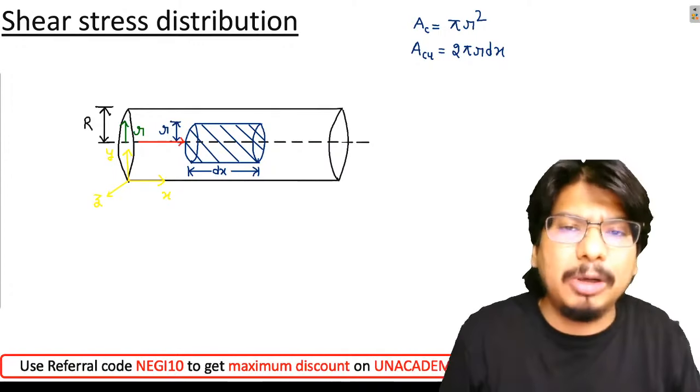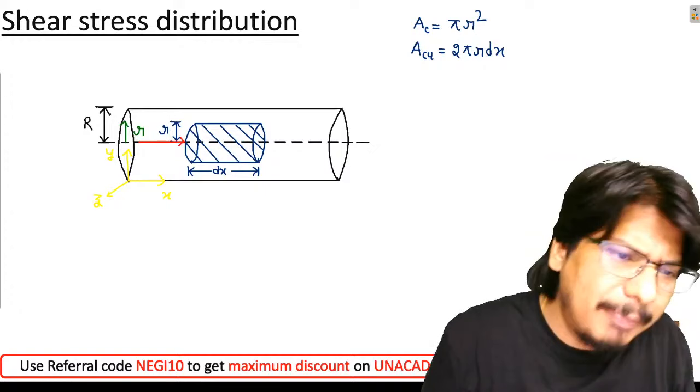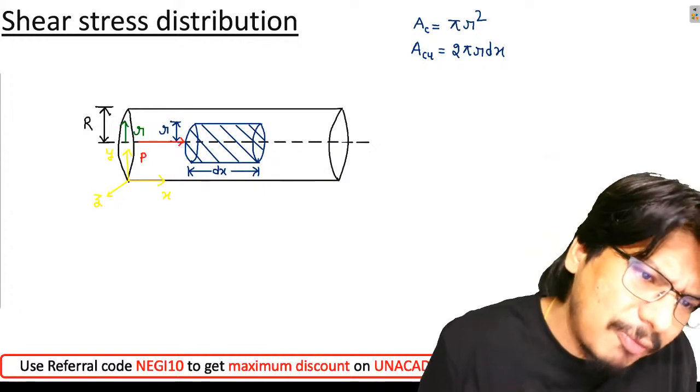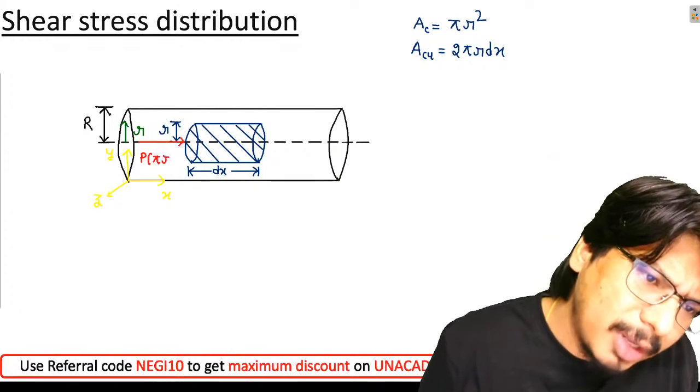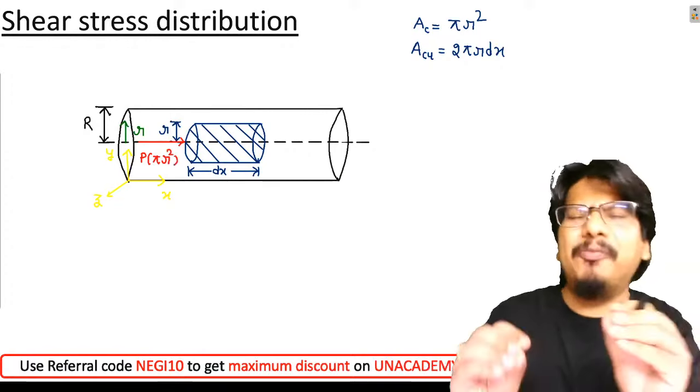What will be the magnitude of that pressure force? Of course, pressure into area. So let me say the pressure is P. Of course, the cross-section area is pi r square. I hope everyone is clear till here.